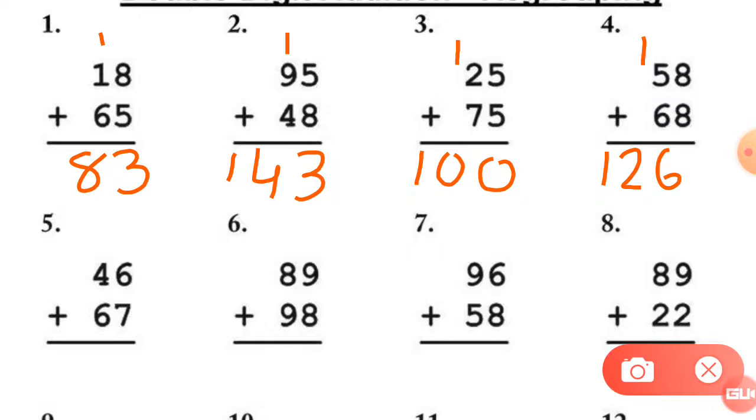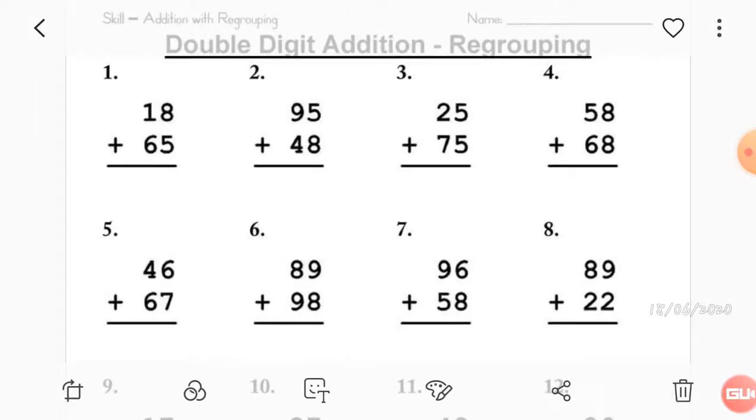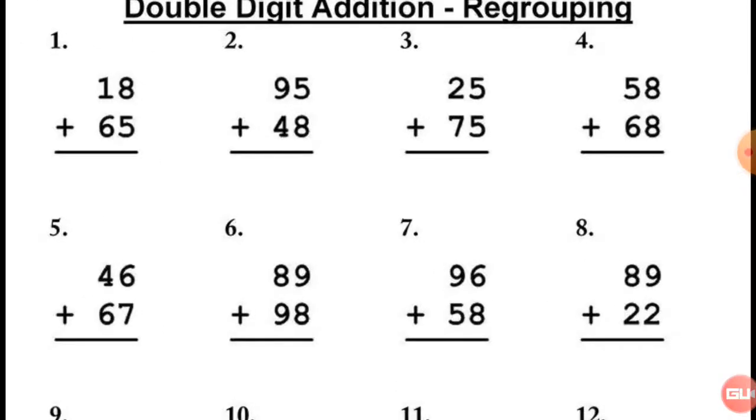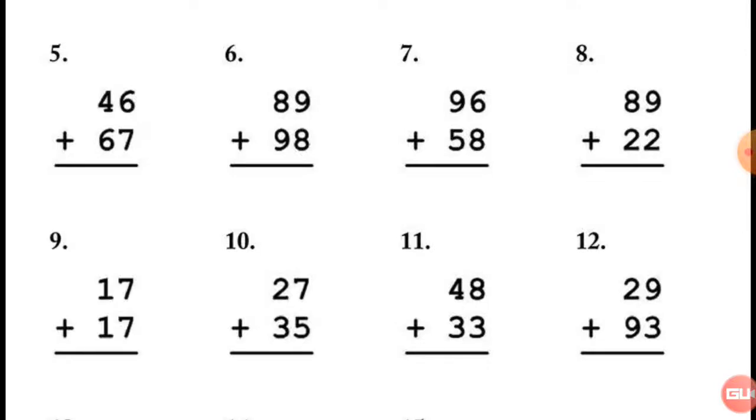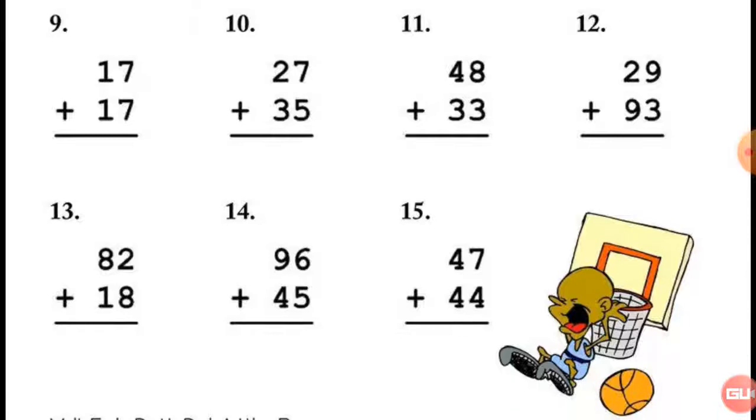So this is the worksheet, you have to do it. Let me show you other examples, you have to solve by yourself for practicing, right? So your addition will improve and you can do addition very easily. See this, I'll show you the worksheet, you have to do it. See this numbers 1, 2, 3 and 4. Here we solved numbers 1, 2, 4. See the next sums, you have to solve them by yourself only. Okay, I will send this in the group. But this is the worksheet. You have to write it down. See this, number 15. So here are 15 sums and you have to write down these 15 sums. So this is the worksheet.